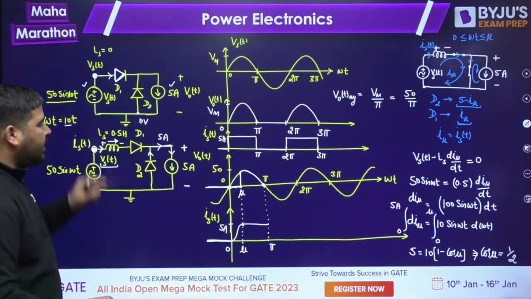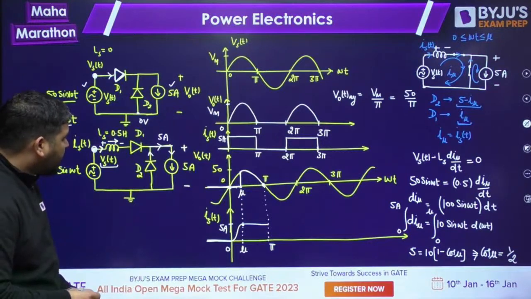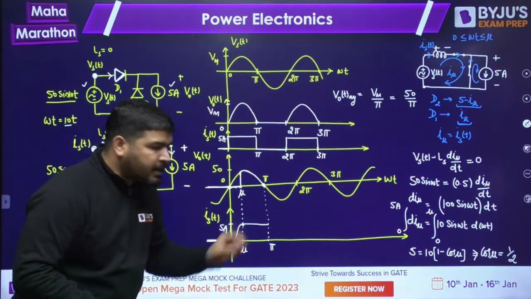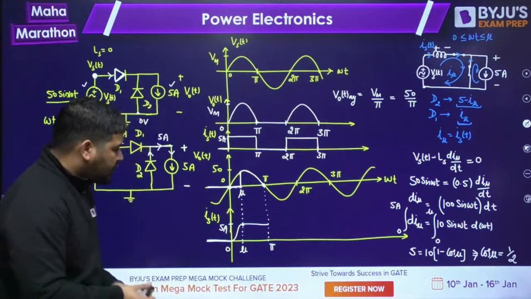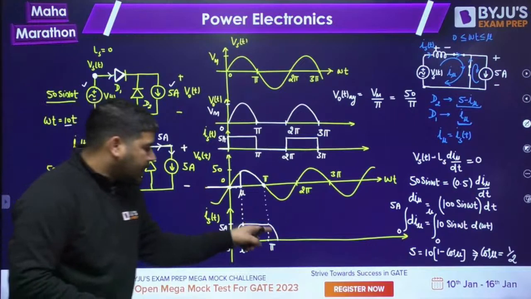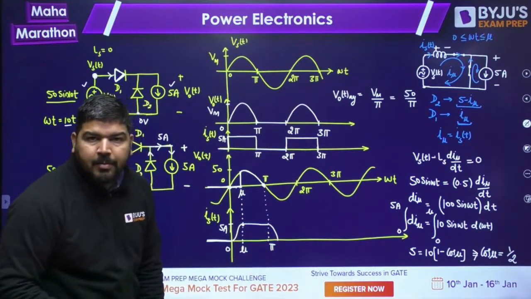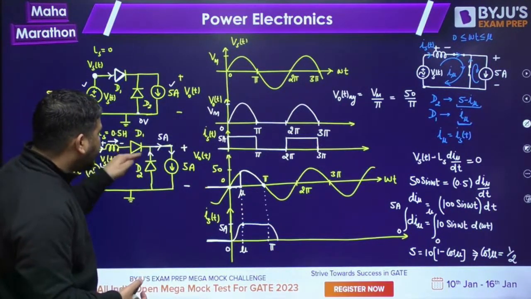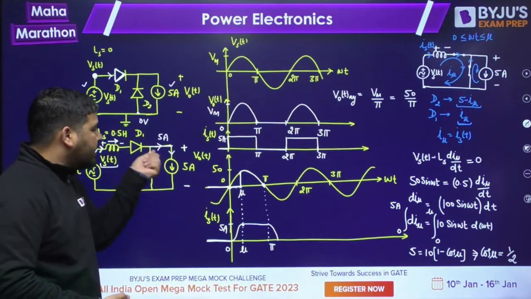After pi, this voltage is becoming negative. Now tell me what will happen. If this voltage is becoming negative, after pi this diode has to conduct now. But since the inductor has 5 ampere, you can't say that the inductor will change the current abruptly to 0. No, sir. Slowly the current will decrease. During this interval, after pi, there is again overlapping. Again diodes D1 and D2 will conduct, and this current will decrease this time and this current will increase slowly.